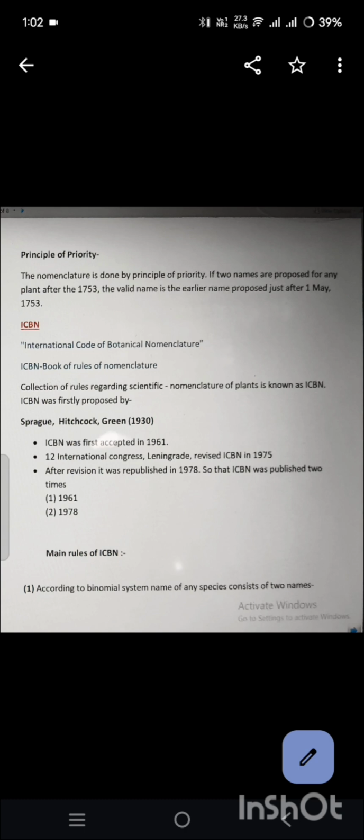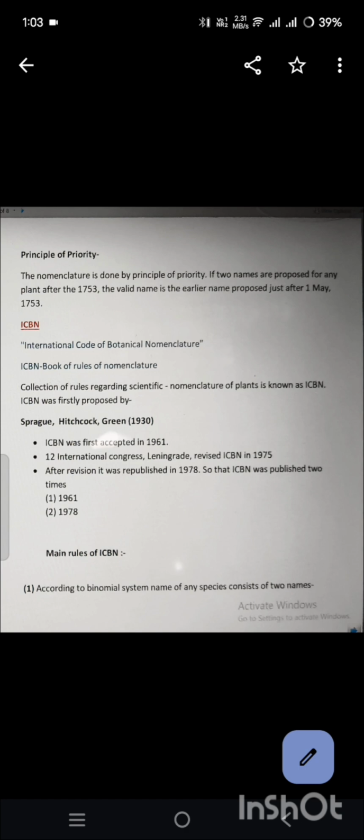ICBN was first proposed by Sprague, Hitchcock, Green in 1930. ICBN was first accepted in 1961. The 12th International Congress at Leningrad revised ICBN in 1975. After revision, it was published in 1978, so ICBN was published two times. First time in 1961, second time in 1978. Main rules of ICBN.